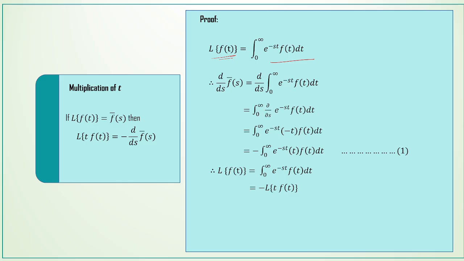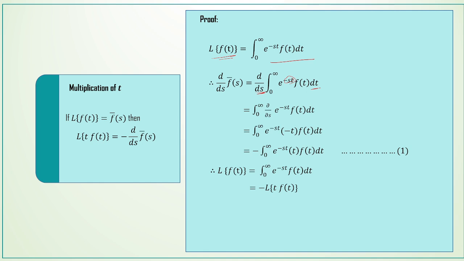And here we could see this is the variable with respect to s. Here the integral is with respect to t. Differentiation and integration both are not with respect to the same variable. They are with respect to different variables. But if the integrand has the variable s, we can partially differentiate with respect to s by Leibniz theorem.